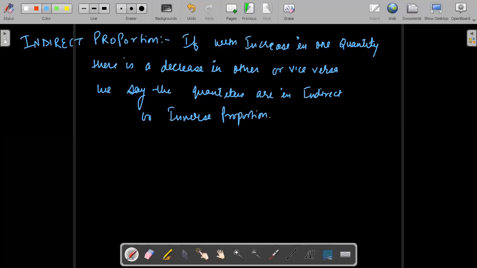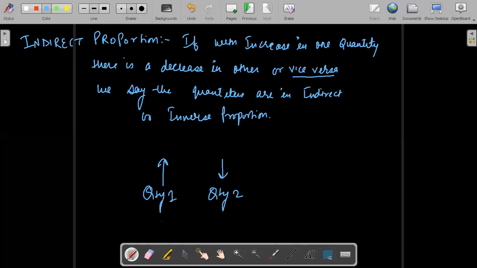Class, I hope you are able to understand the definition. Vice versa means the opposite. Suppose there are two quantities, quantity 1 and quantity 2. If you increase one quantity, other quantity will decrease.